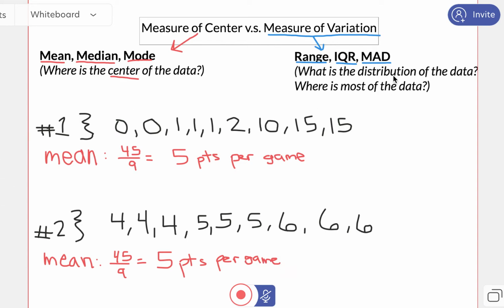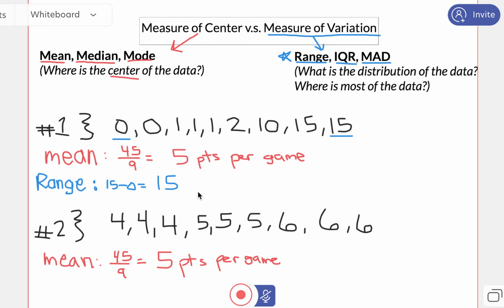Because I want to look at where's the majority of the data and where's the distribution of the data. So there are 3 different things we'll learn, but I want to focus on the range today. Let's see if the range will help us figure out who the better player is. When I take the range, I take the largest value and subtract the smallest value. So the range is going to be 15 minus 0, which is 15. So there's a range of 15.